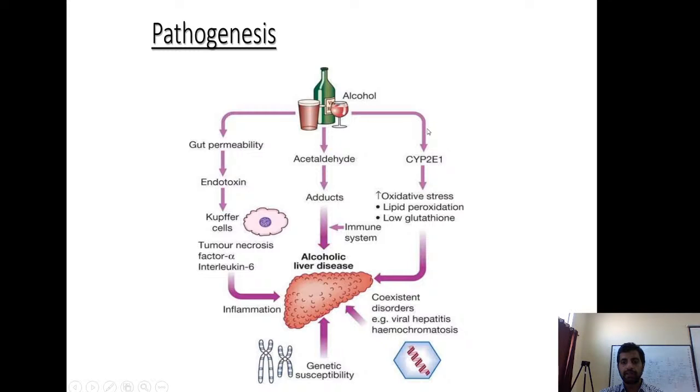Second thing is CYP2E1. This also results in formation of oxygen free radicals. Oxygen free radicals attack nucleic acids, lipids, everything, and result in lipid peroxidation, cell membrane damage, and hence inflammation, cell damage, and cell destruction.